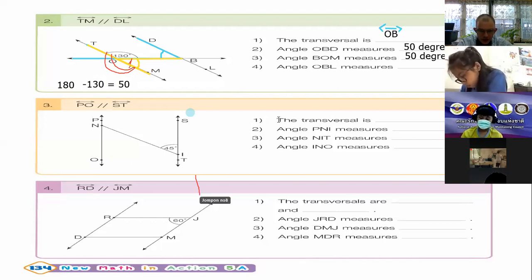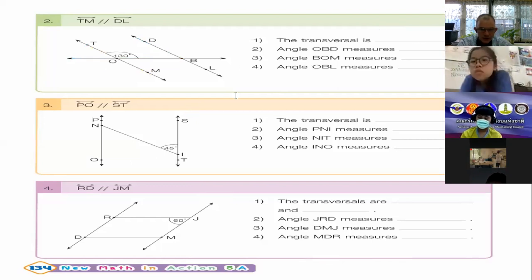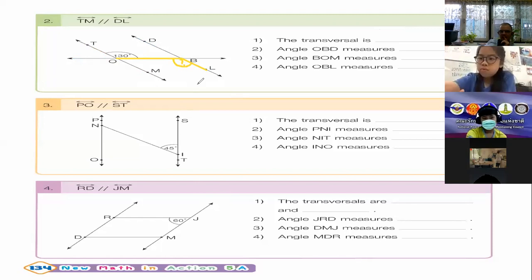So now let's look at the last one. Calculate OBL. So we start at the O, move to the B, and then to the L. Oh, so this is a nice big obtuse angle. Now what is the size of this angle here?